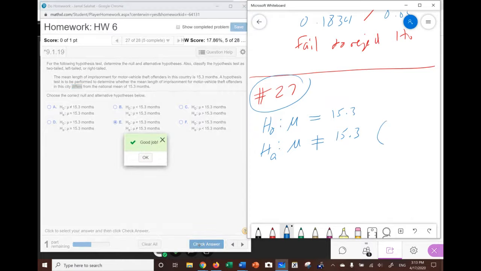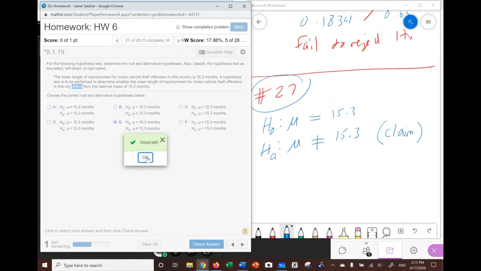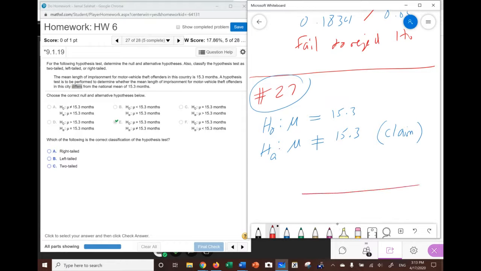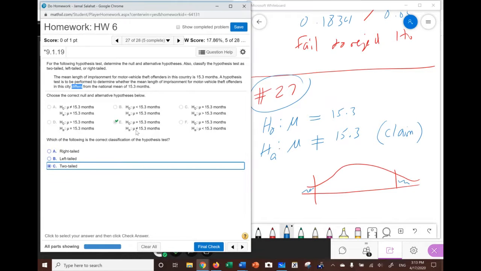Notice that I'm going to write the word claim here because they talk about this city differs. So I'm testing the claim that this city differs. Now, the question is, is this right tail, left tail, or two tail? Notice that because of not equal, there are two tails. There is a tail here and a tail there. So this is a two-tail problem. Again, how do we know it's two tail? You always look at HA. If it's less, it's one tail and it's left. If it's more, it's one tail and it's right. If it's not equal, it's two tails.